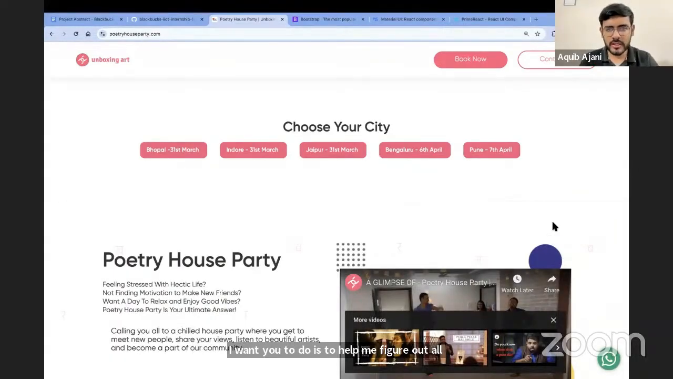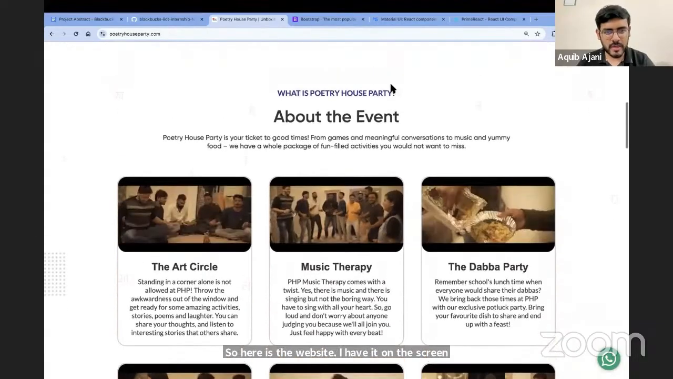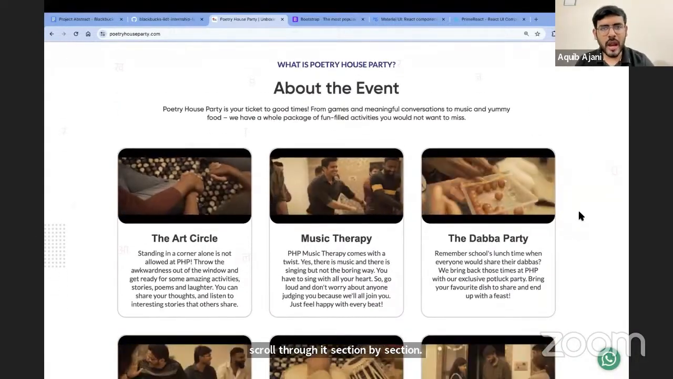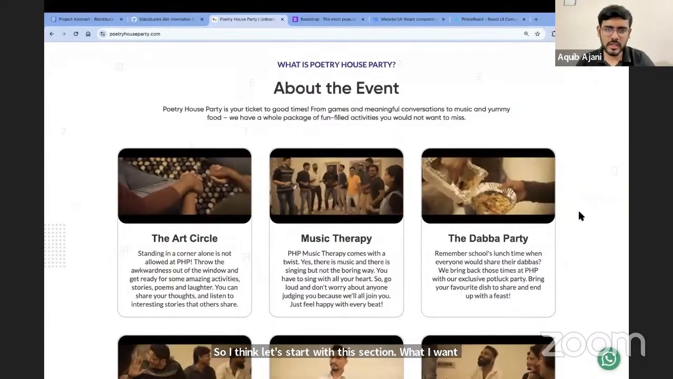Remember how we did this earlier also? The first step that we did in React was to identify all the major components of the website. So here is the website. I have it on the screen. I will scroll through it section by section. So let's start with this section. What I want you to do is to identify all the components in this section.